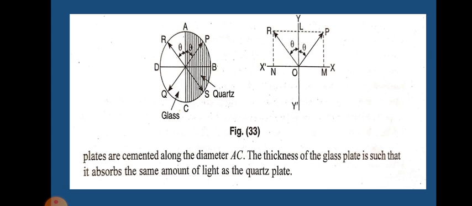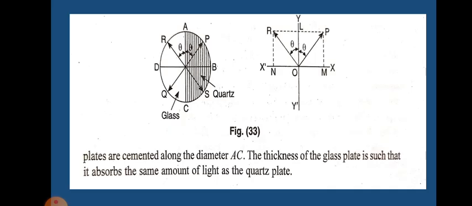So, let the plane of vibration of the plane polarized light incident normally on the half-shade plate be along PQ. Here PQ makes an angle theta with AC. The vibrations emerge from the glass plate as such, that is along the plane PQ.